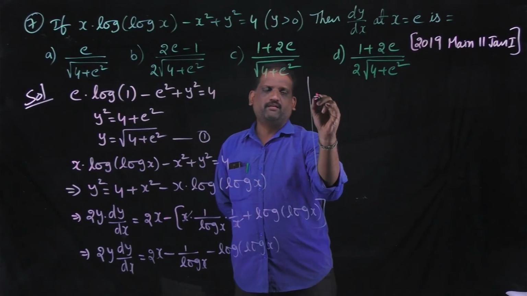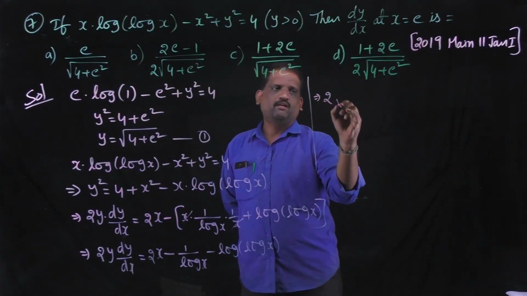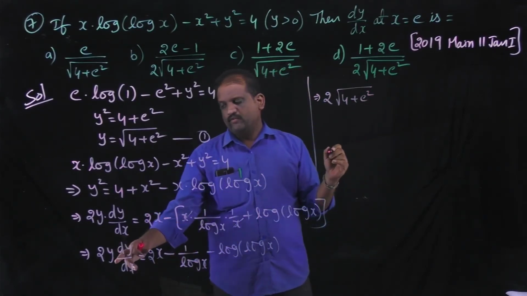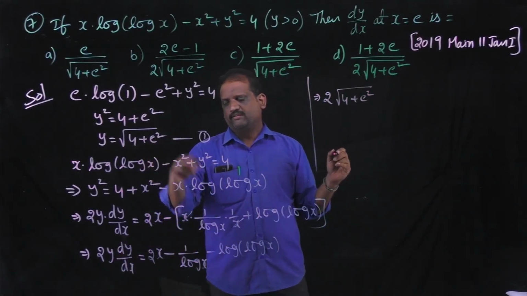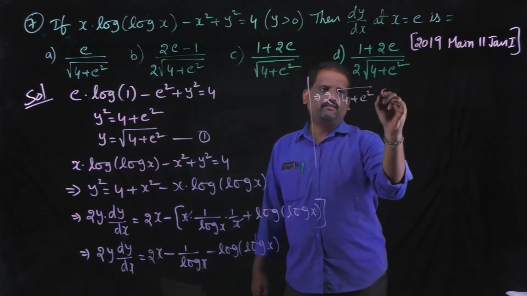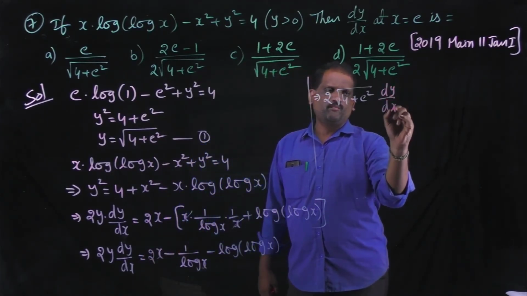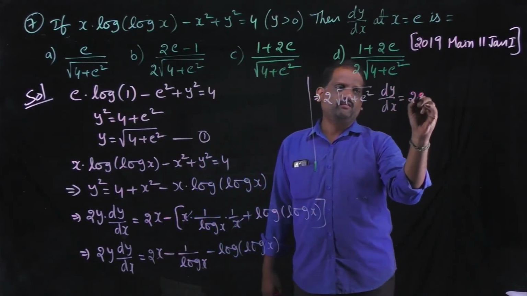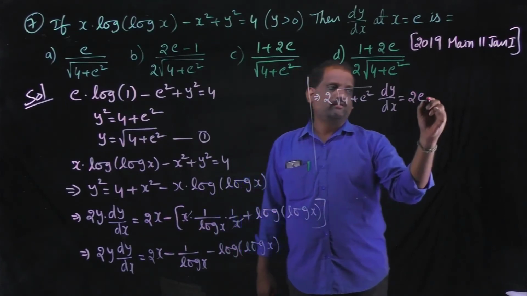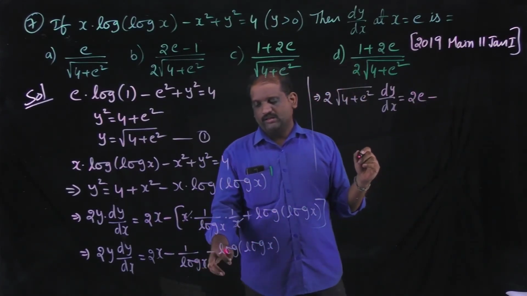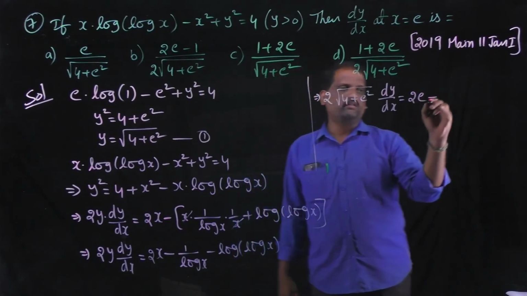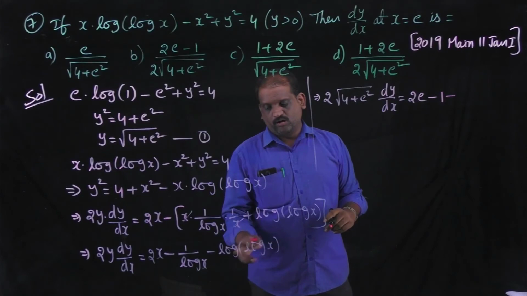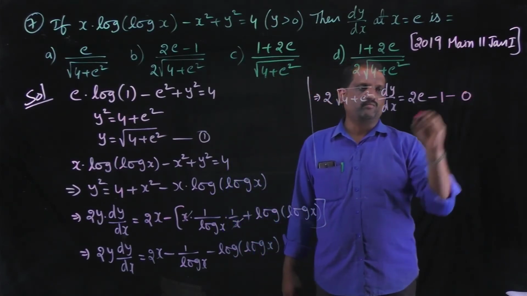Then we get 2 into square root of 4 plus e square into dy by dx is equal to 2 into the value of x is e minus 1 by log e, the value is 1 by 1, that is 1, minus log of log e, log 1 is 0, then it becomes 0.